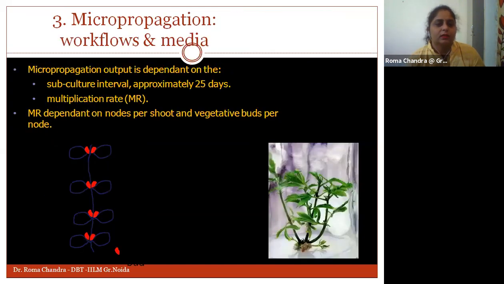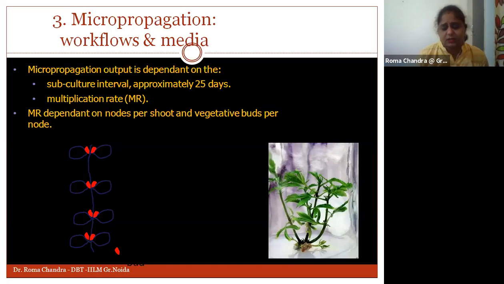Okay, so with the micropropagation output, as we keep going with the process of subculturing, approximately after every 25 days, we need to understand the multiplication rate. With the subculturing, we will study how the shoots are being produced and what about the vegetative buds.